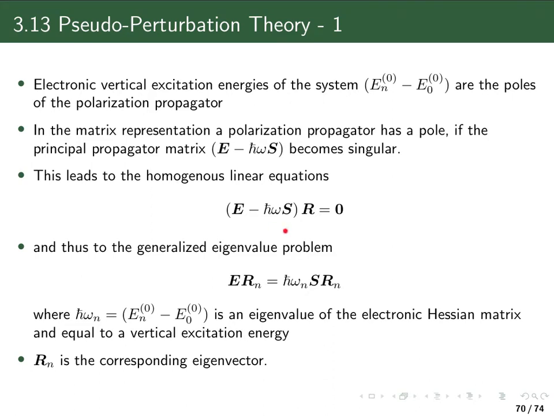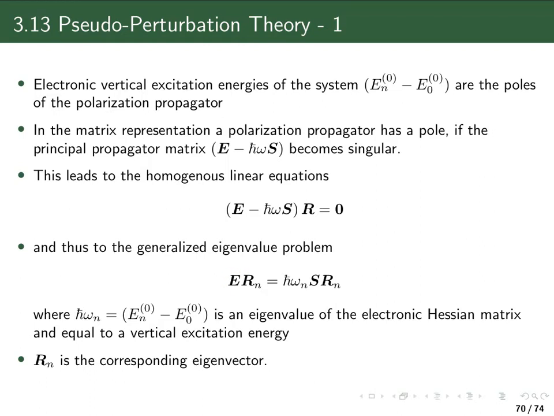Now, this set of homogeneous linear equations has a particular form because the matrix here has two contributions, which means I can rewrite that by moving half of it to the right hand side. I can rewrite it to this equation, which we can recognize as a different kind of mathematical equation, because this is just an eigenvalue problem, or to be more precise, it's a generalized eigenvalue problem because we have this overlap matrix here, which in the context of the eigenvalue problem takes over the role as a metric.